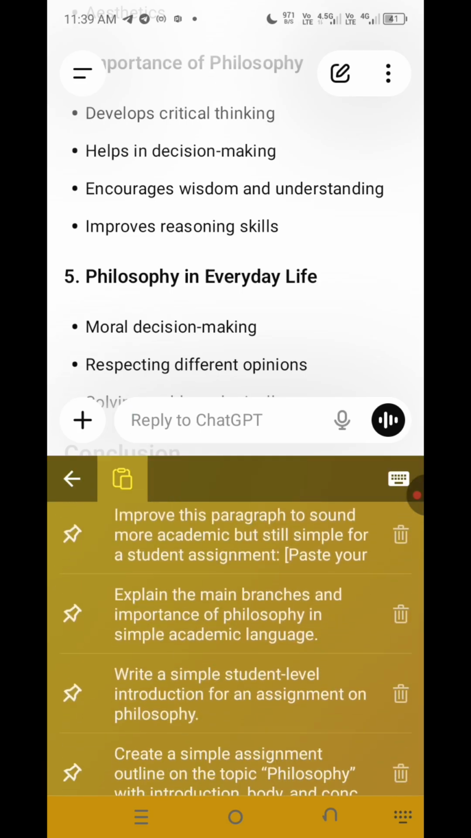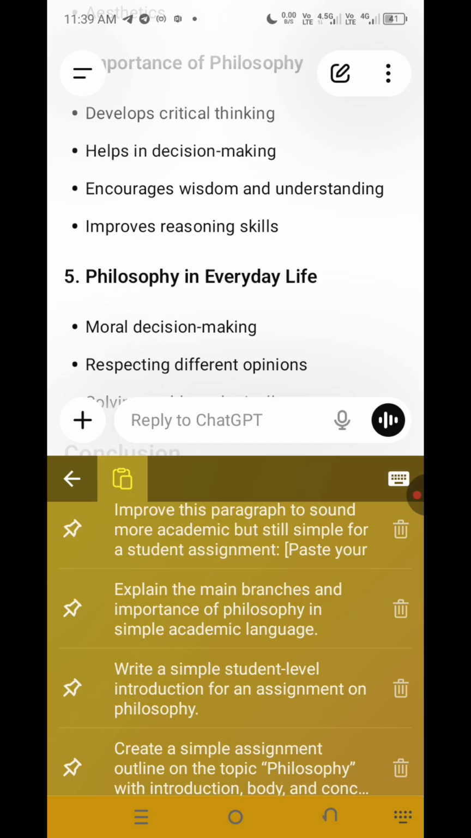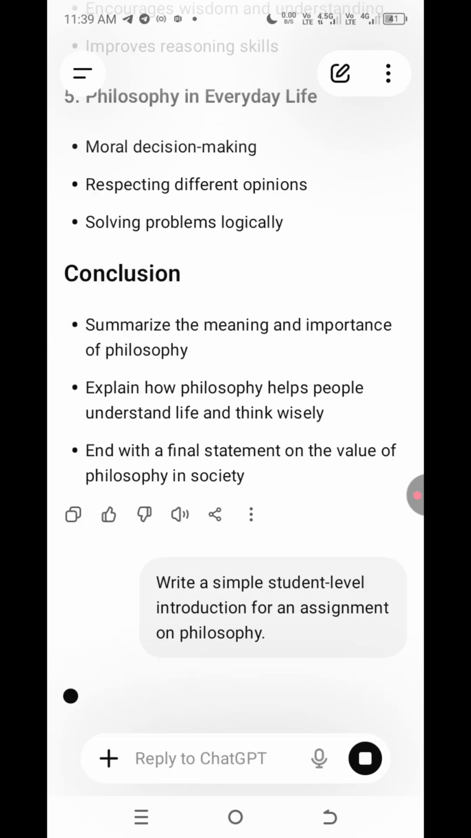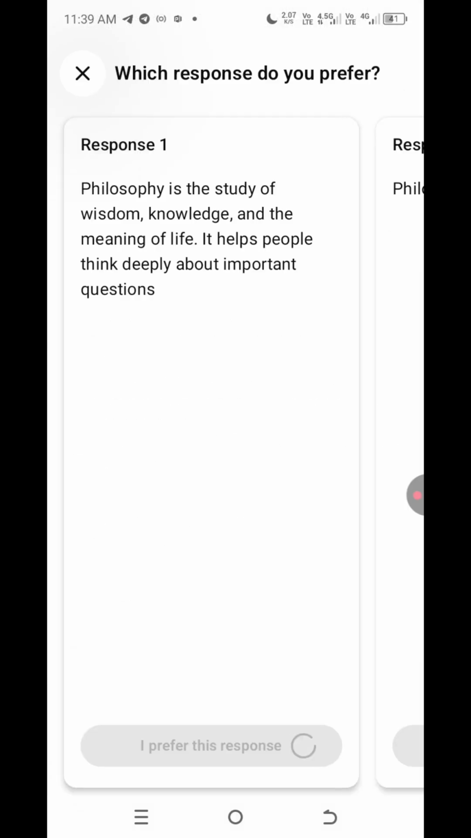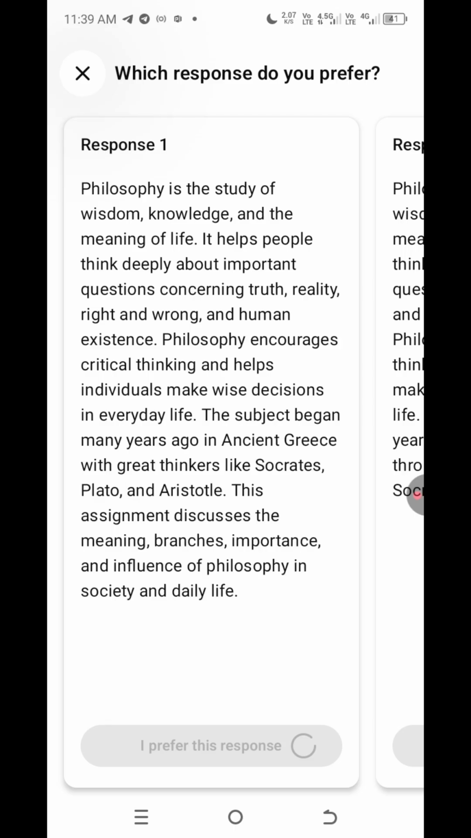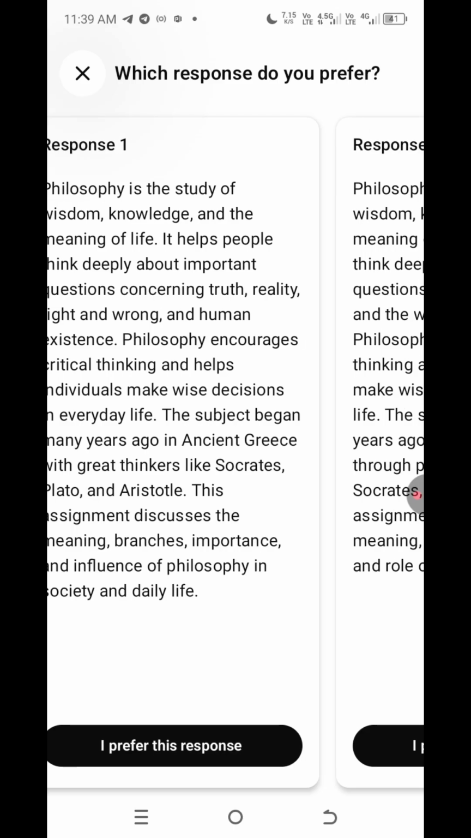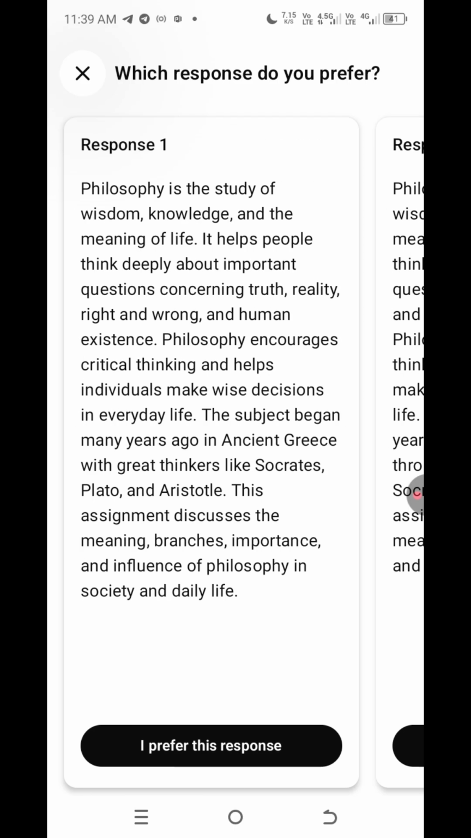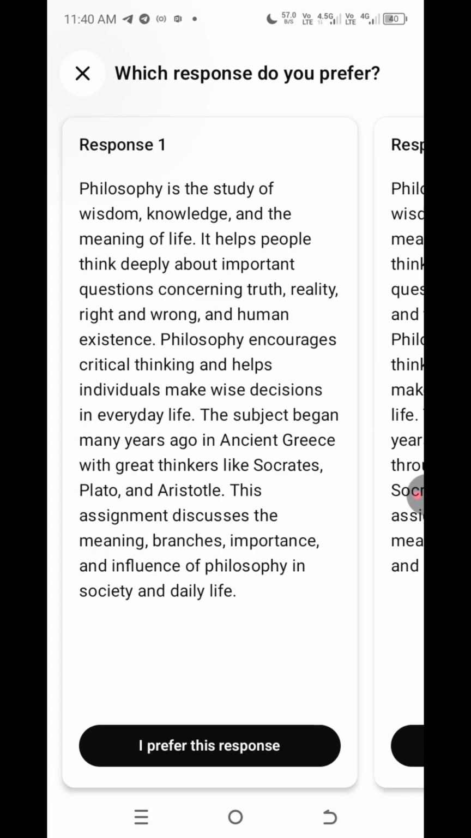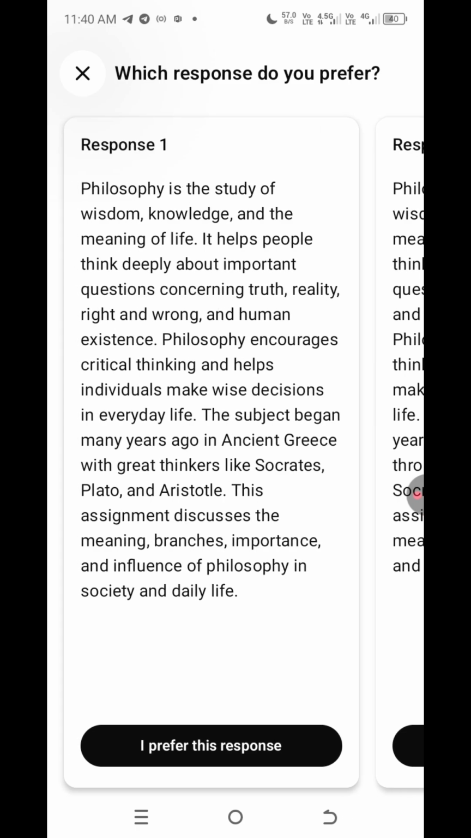Now, we'll ask it to write a simple student level introduction. Since the introduction was first in the outline, we'll ask for it. Yes. So you can see GPT has given us two responses, which we can choose the one we prefer. The first one is: philosophy is the study of wisdom, knowledge, and the meaning of life. It helps people think deeply about important questions concerning truth, reality, right and wrong, and human existence. So philosophy encourages critical thinking and helps individuals to make wise decisions in everyday life.